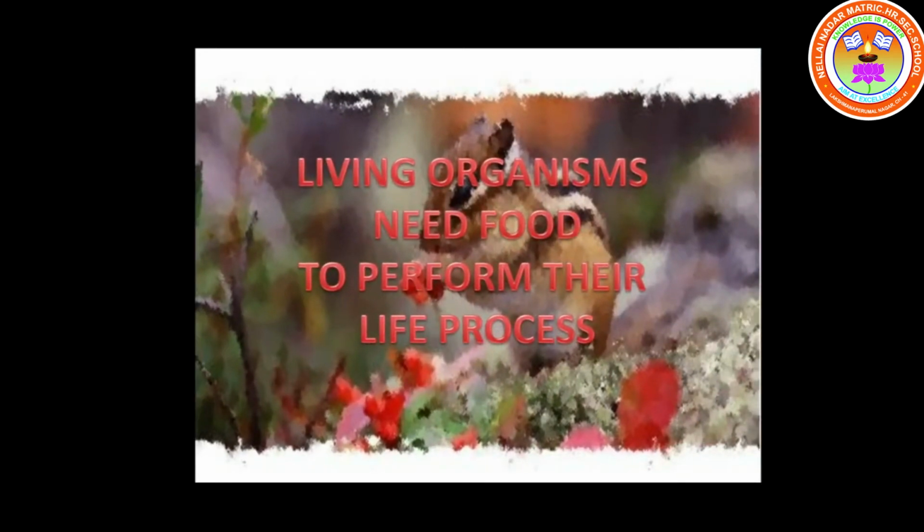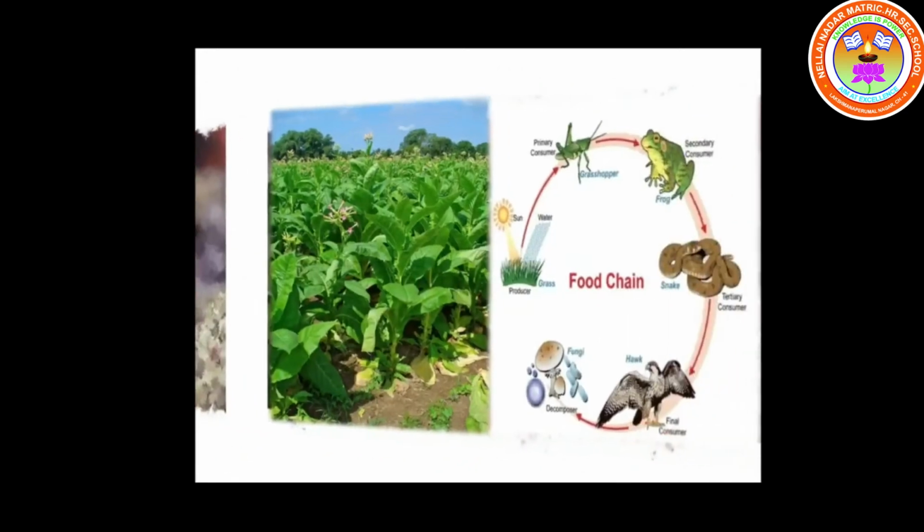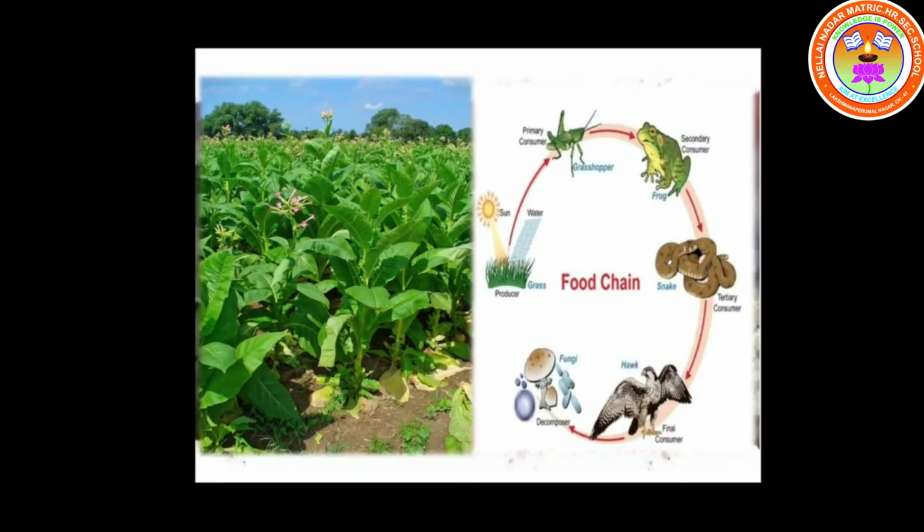Living organisms need food to perform their life process. Isn't it, children? Without food, can we survive? No. To continue our life process, we need food, isn't it? Some organisms can produce their own food, such as plants. So plants can prepare their own food, isn't it, children? While other organisms cannot do this and need to feed on other organisms to obtain their energy.